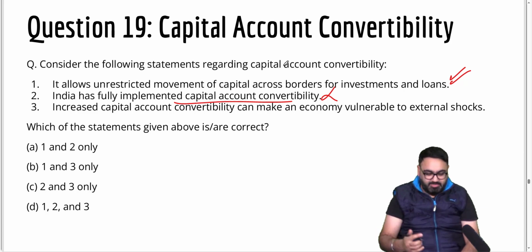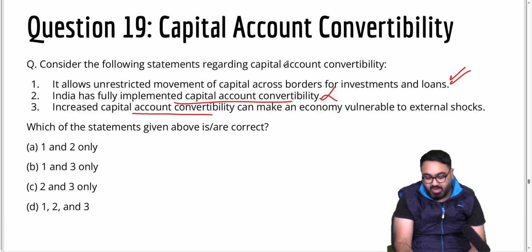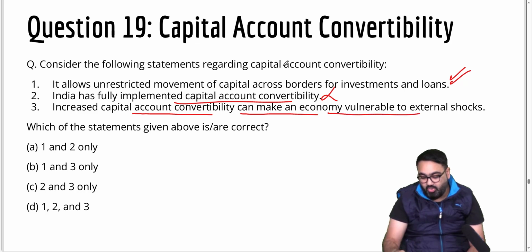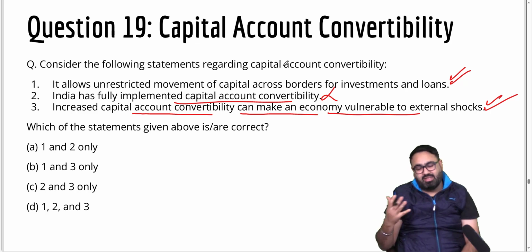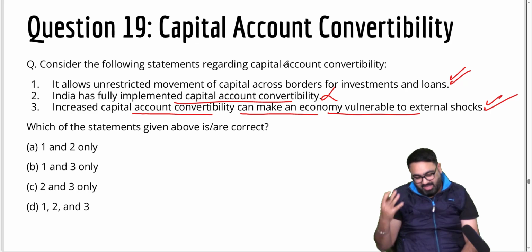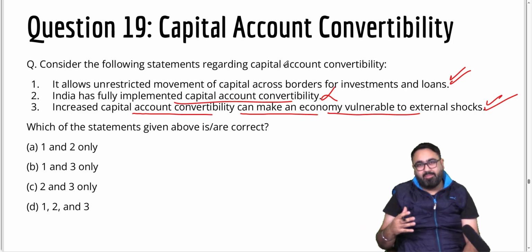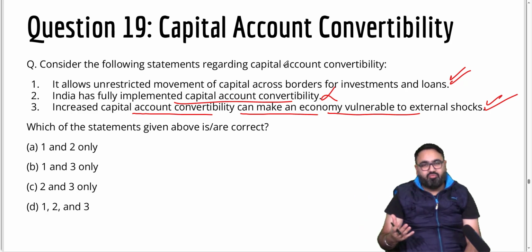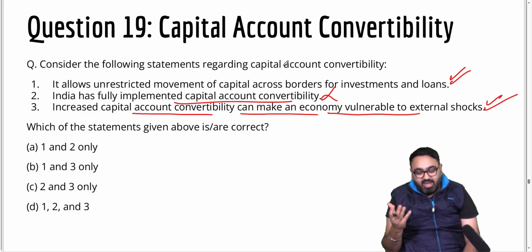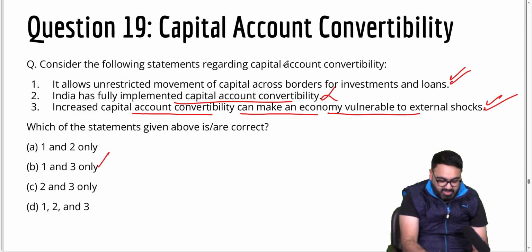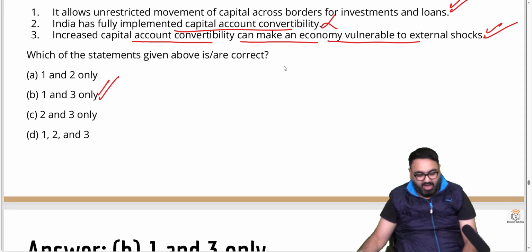There are certain restrictions. Increased capital account convertibility can make an economy vulnerable to external shocks. Yes, that is true. That is what happened with South Asian markets in the 1990s. The Asian tigers, the economies of Thailand, Indonesia, Malaysia collapsed because they had been offering full capital account convertibility. When you have complete capital account convertibility, it's an attractive market because the investor knows that they can withdraw money at any time, but it's not that good for the nation. The answer thus is B. 1 and 3 here are correct.